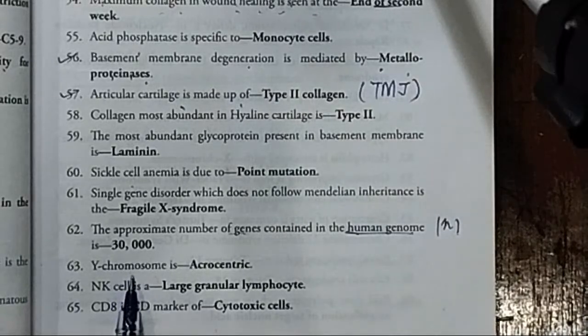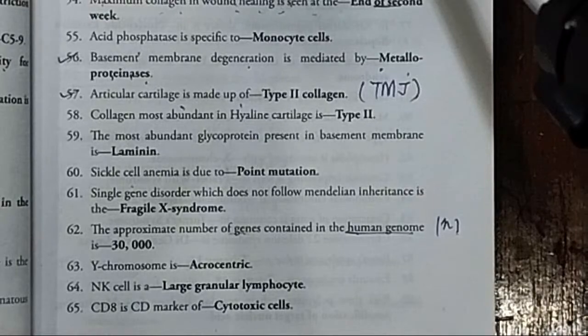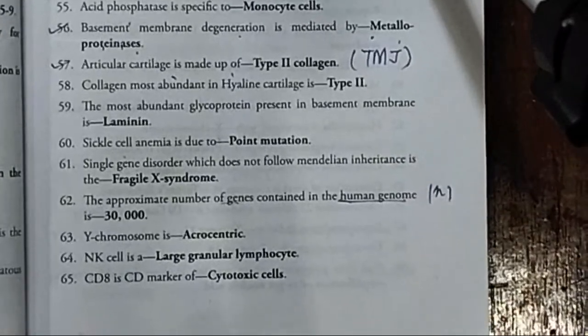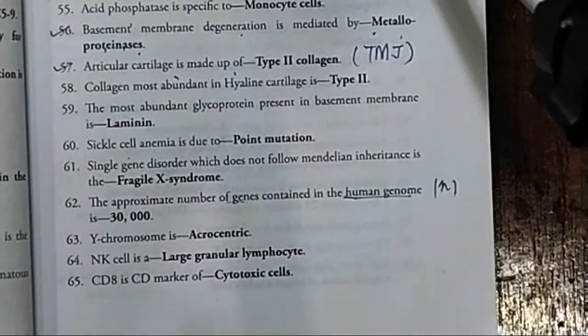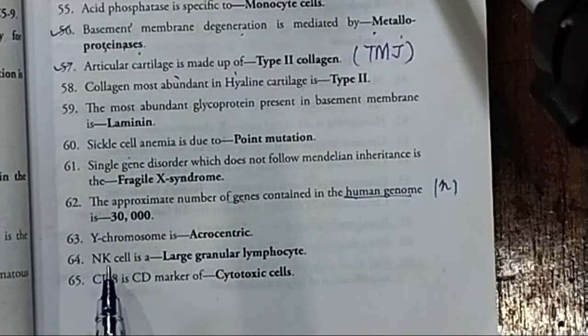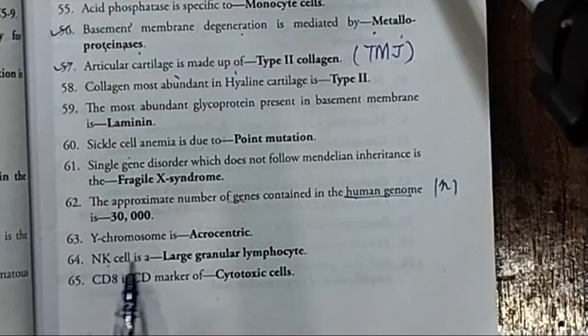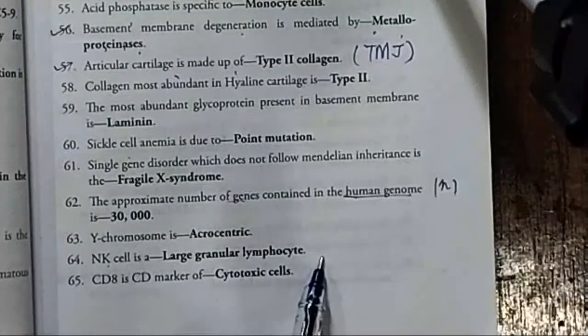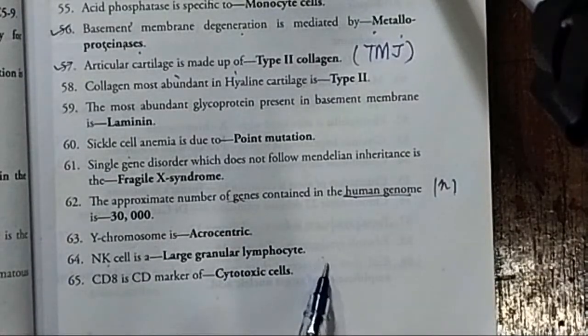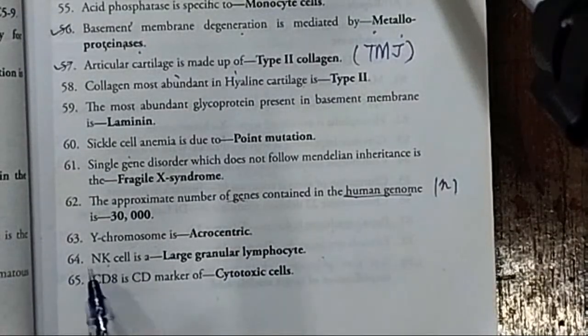The next important MCQ they can ask is: what shape does the Y chromosome have? So do remember, the Y chromosome has an orientation called acrocentric. The next important MCQ is the NK cell, that is the natural killer cell. It is a large granular lymphocyte. What kind of cell is it? It is a natural killer cell.